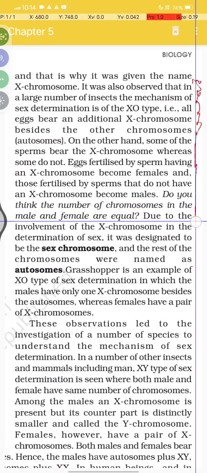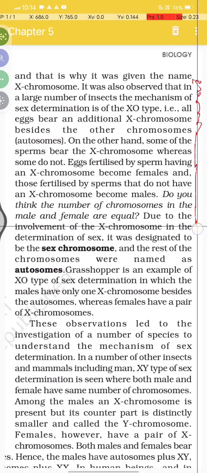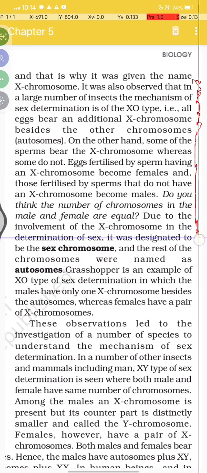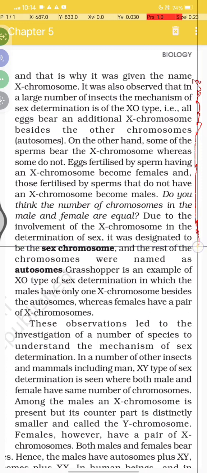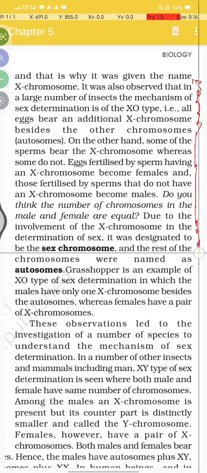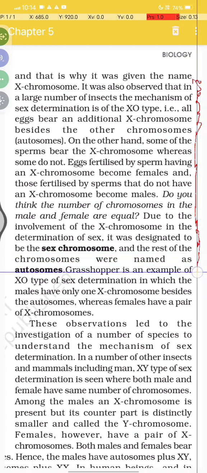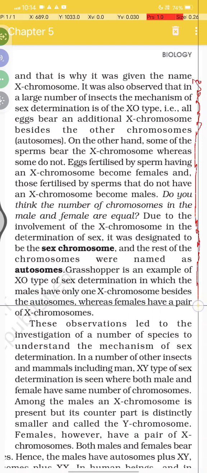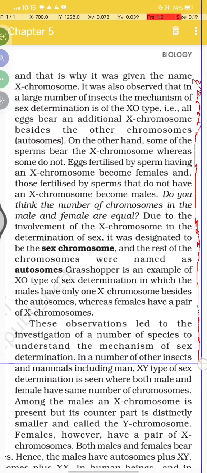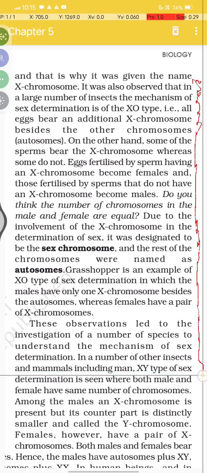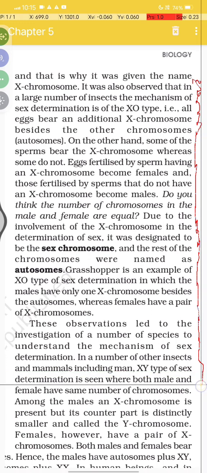Do you think the number of chromosomes in the male and female is equal? Due to the involvement of the X chromosome in the determination of sex, it was designated as the sex chromosome, and the rest of the chromosomes were named autosomes. The grasshopper is an example of the XO type of sex determination, in which the male has only one X chromosome besides the autosomes, whereas the female has a pair of X chromosomes. These observations led to the investigation of a number of species to understand the mechanism of sex determination. In a number of other insects and mammals including man, XY type of sex determination is seen in both male and female.